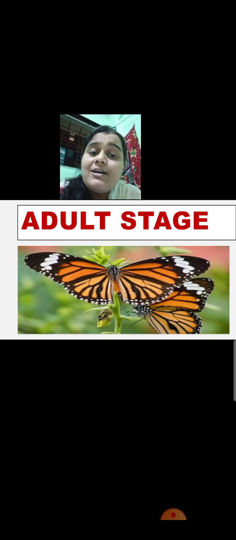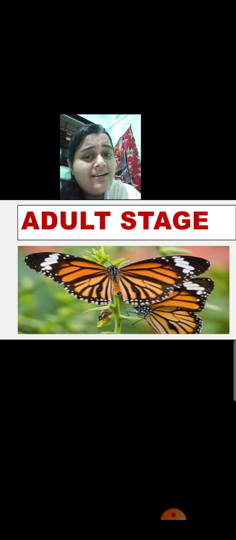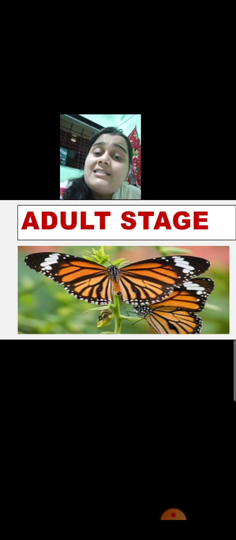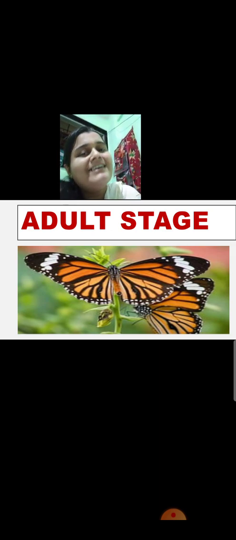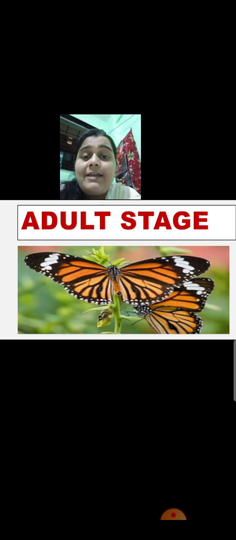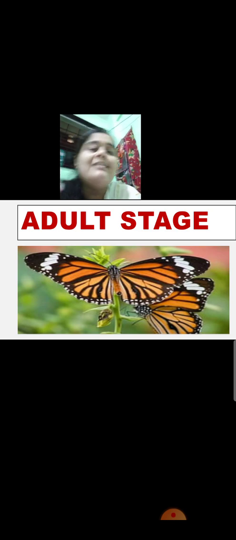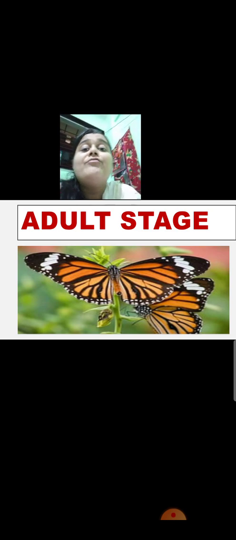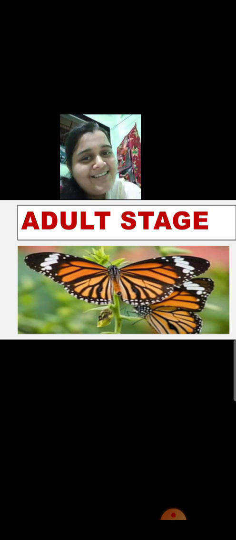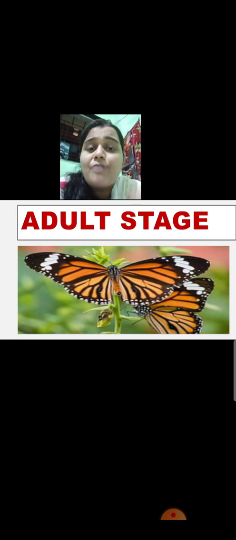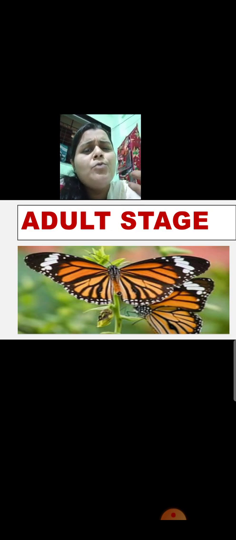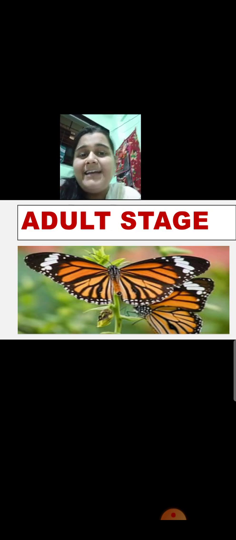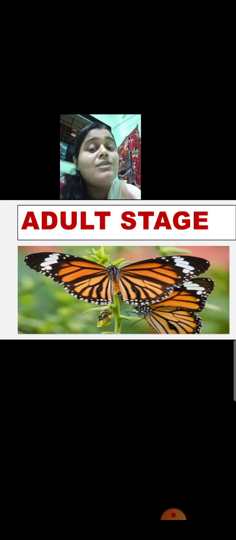Then after the caterpillar or the larva, the third stage is the pupa or the chrysalis stage, wherein the caterpillar starts developing inside the pupa. And what happens after it develops? The fourth stage, that is the adult stage. From the pupa, a beautiful butterfly comes out and it is ready to fly. That is known as the adult stage, or it is the fourth stage.